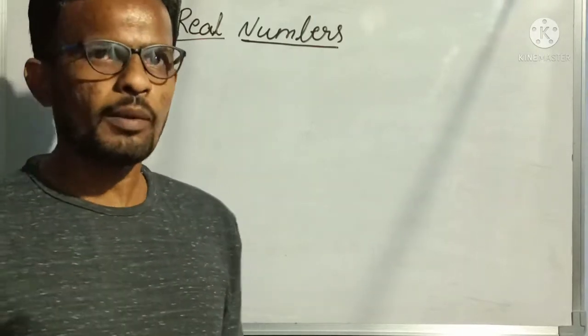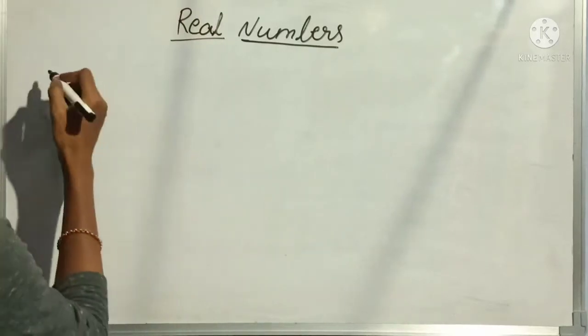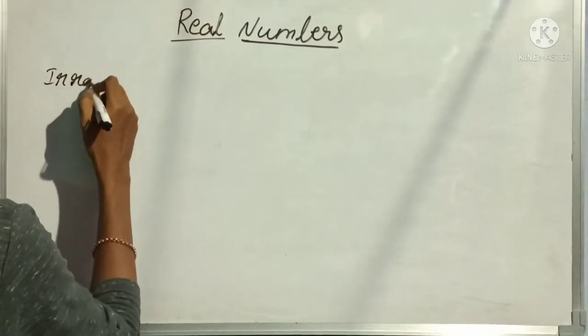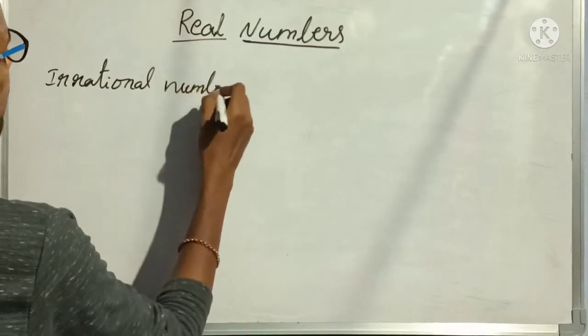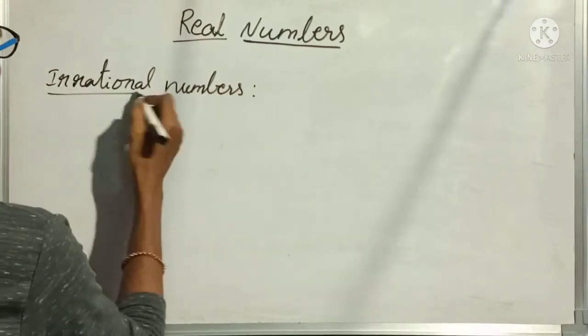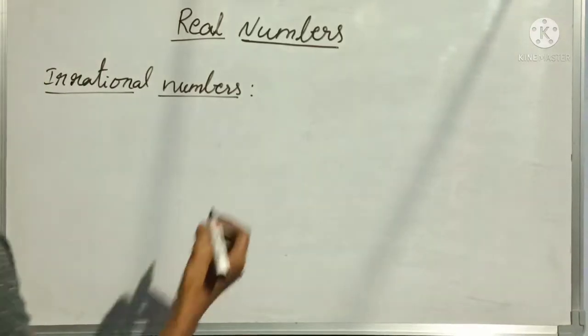Before going to that problem, let us discuss the definition of irrational numbers. What are irrational numbers?